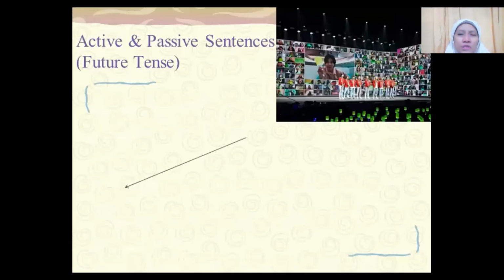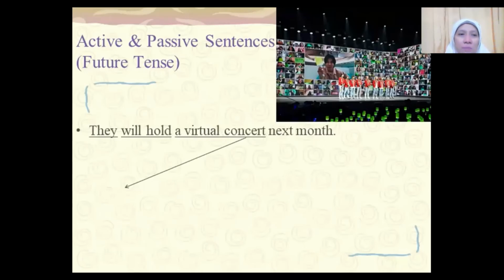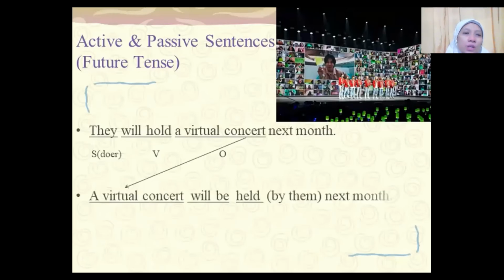Now we will see future tense. From the sentence, they will hold a virtual concert next month. They, subject of the doer, will hold the verb, and then virtual concert the object. The virtual concert in passive sentence will be the subject of receiver.